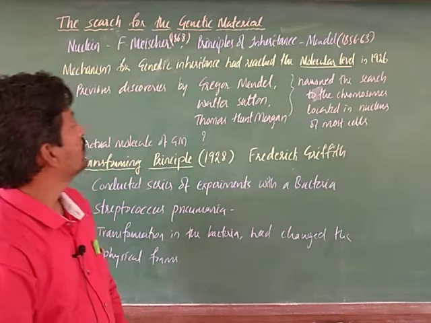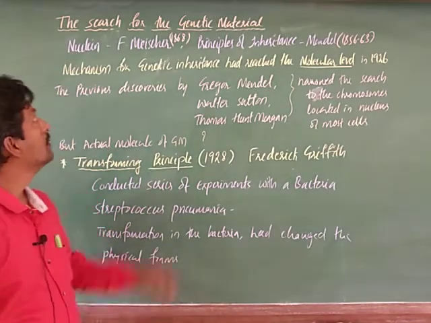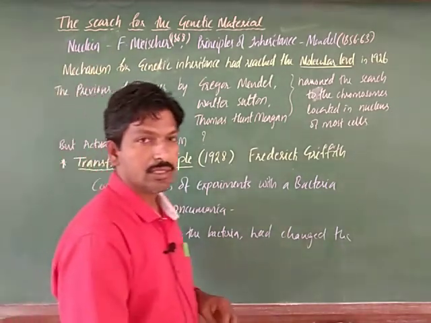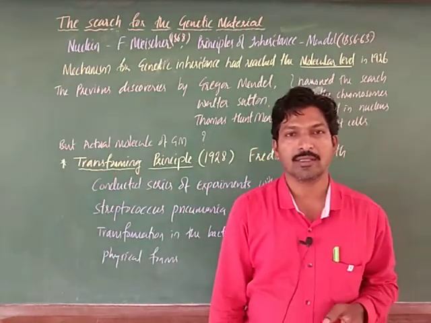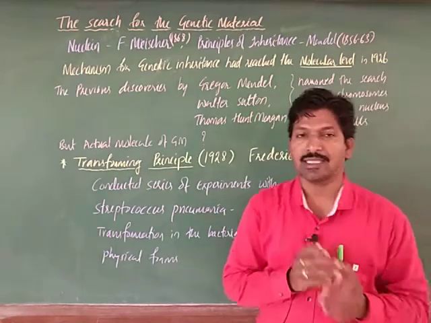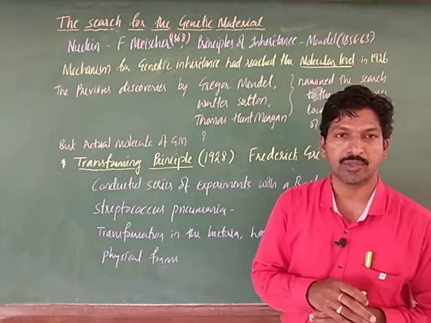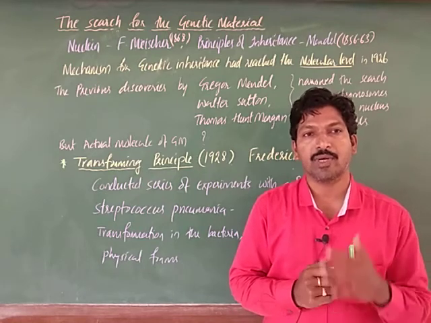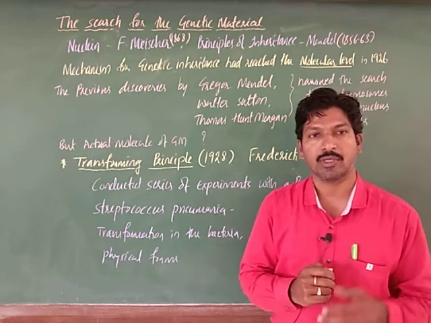So now let me discuss one of the important concepts in this video, that is the search for the genetic material. Search for genetic material means, at present we are not searching. In 1868, almost in the mid 19th century, many scientists worked on that and gave many experiments for our study.